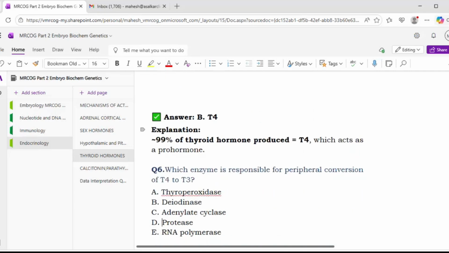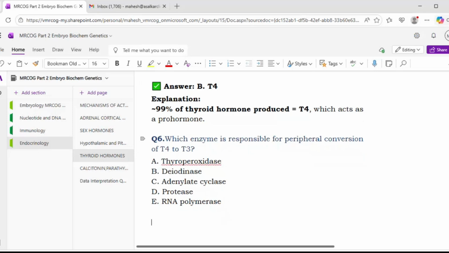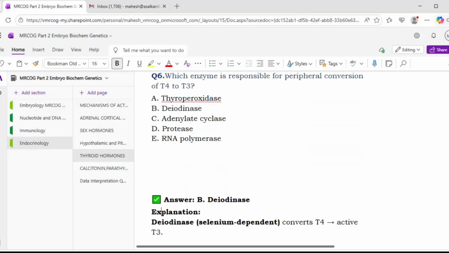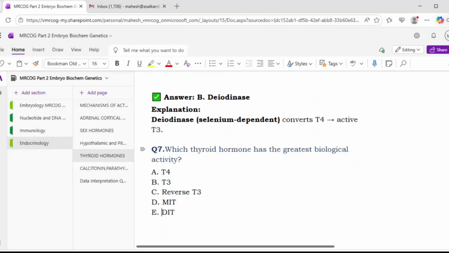Okay, next. Which enzyme is responsible for peripheral conversion of T4 to T3? Sir, option B, deiodinase. Okay, so peripherally the most active is T3 only. So from T4 you get T3 by the action of deiodinase. Okay, it is a selenium dependent enzyme producing the active form of thyroid hormone. Next. Which thyroid hormone has the greatest biological activity? Sir, option B, T3.